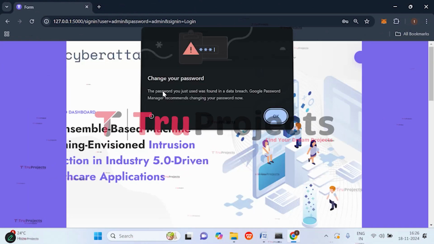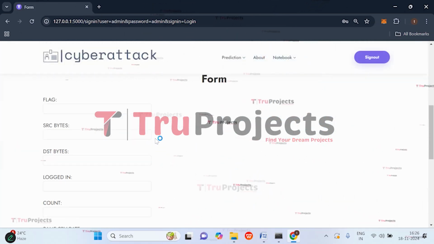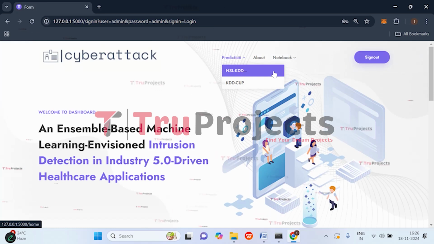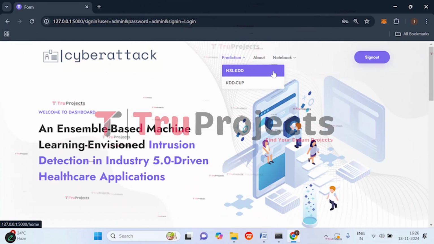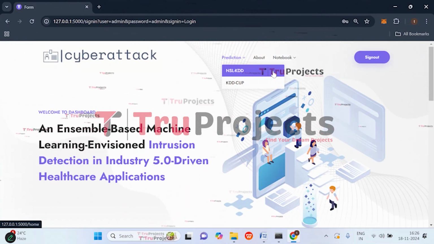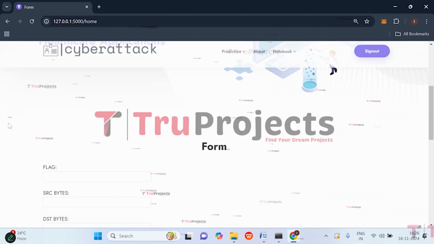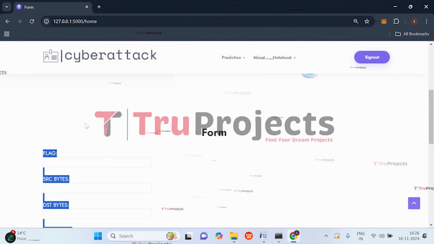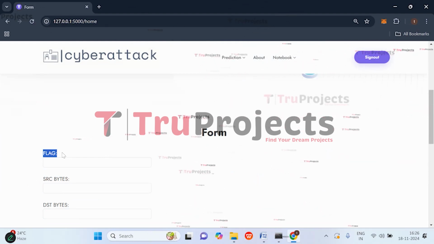Click on login. We have logged in successfully and we are redirected to the prediction page of the project. As we are using both datasets, NSL KDD and KDD Cup, let's do the first prediction for the NSL KDD. Click on that. These are the inputs that need to be given for predicting the cyber attack. Let us understand them first.